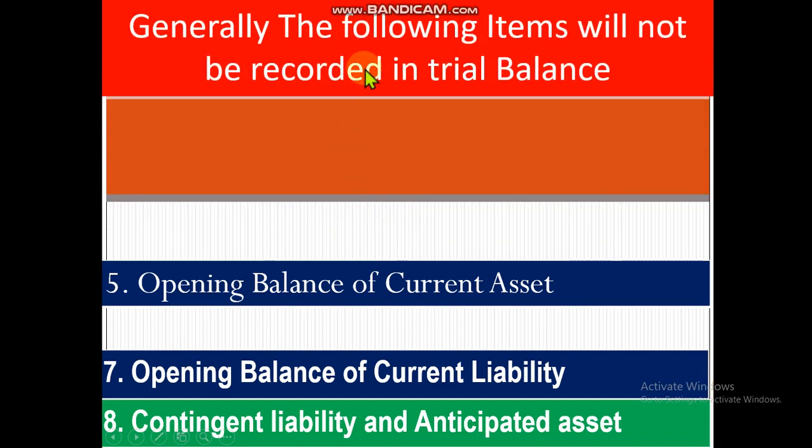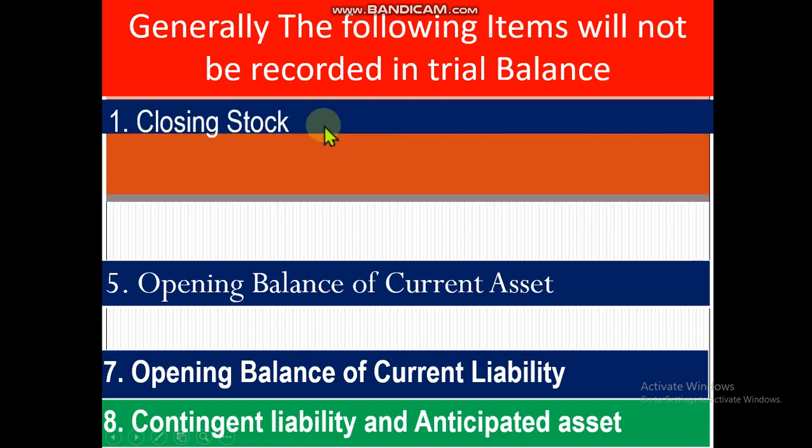Dear student, generally the following items will not be recorded in the trial balance. Be careful, this is most important. After asset, expenses, debit, and income, liability, credit, this is the second important one. Number one, closing stock. We will not record closing stock generally. In some cases, closing stock will be recorded in the trial balance if there is adjusted purchase in the math.